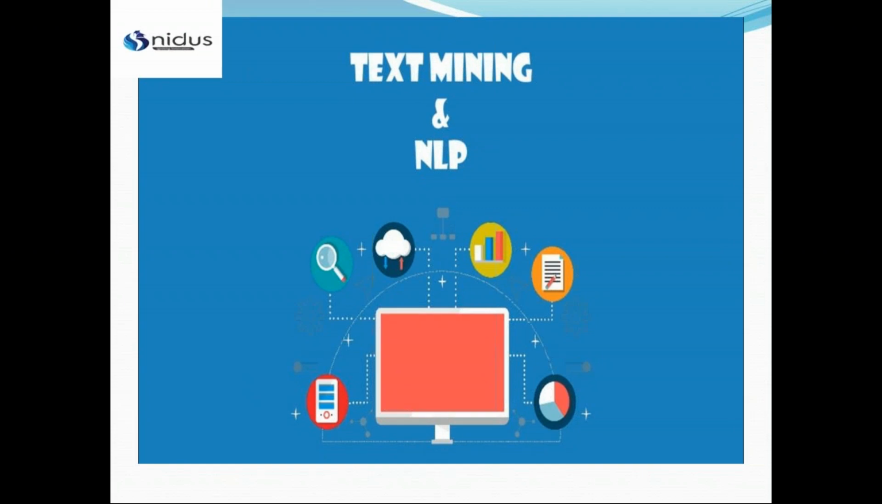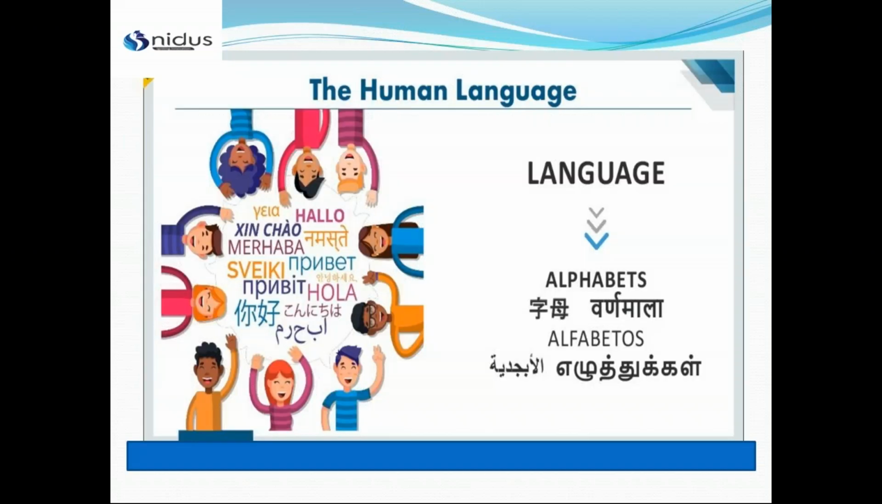NLP is your natural language processing. Now, as natural language for communication, we need a language. Like this, we are doing communication. So for communication, we need some language over there. And how is language built? Language is built with the help of the alphabets.